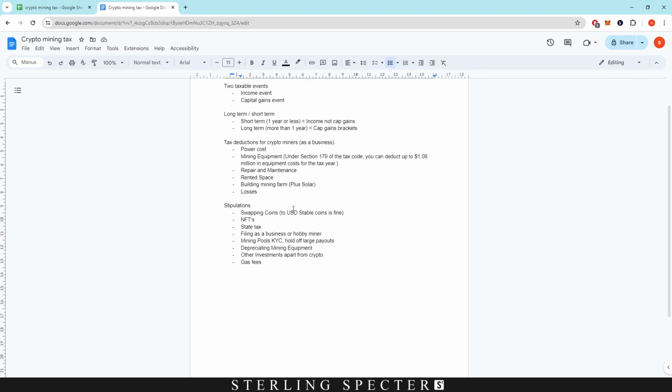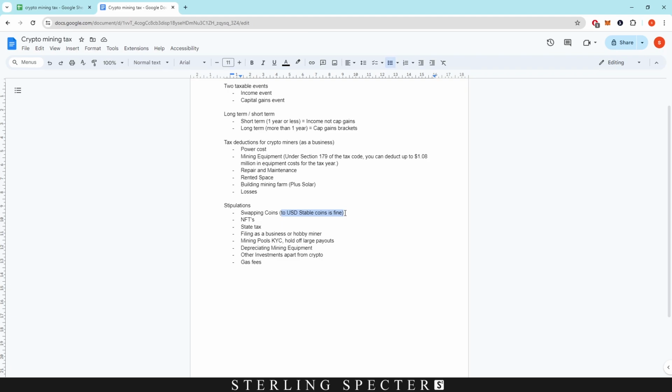Now, I want to come down to some stipulations that I've written down here, and these are just some extra information for you. So swapping coins will fall under capital gains, I believe, because you're swapping it into a currency. However, if you're swapping into a native currency, as in a USDT stablecoin, then the taxable event will happen, but you won't actually lose anything. You'll only pay the capital gains on that income, and then if you sell that off, that means that you've made the sale of the exact amount of USDT. So it's a bit of a gray area when it comes to tax, because you haven't actually made or lost anything if you're converting into a USDT and then selling that off afterwards.